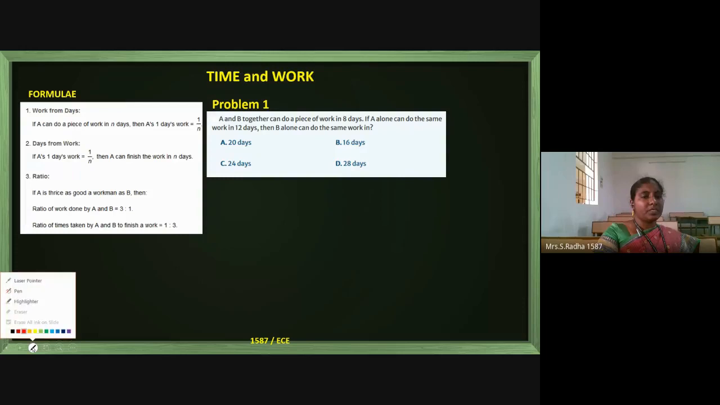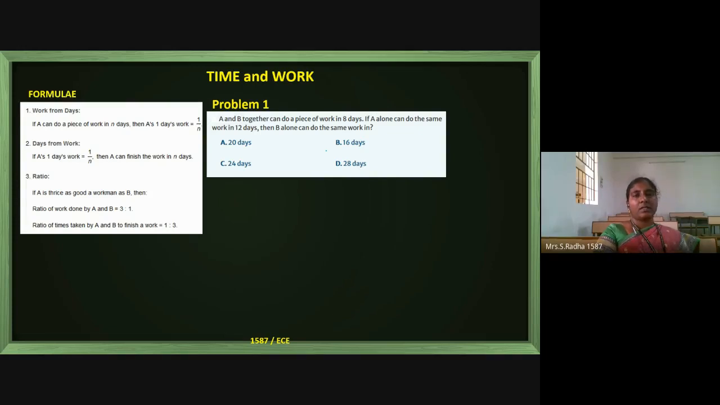A can do a piece of work in n days, so A's 1 day work is 1 by n. A can do a piece of work in n days, total n days, then 1 day work is 1 by n. So this is the main basic formula. Based on this, we can try the problems. If 1 day work is 1 by n, the total number of days required is n. We will go with the problems, it will be more clear.